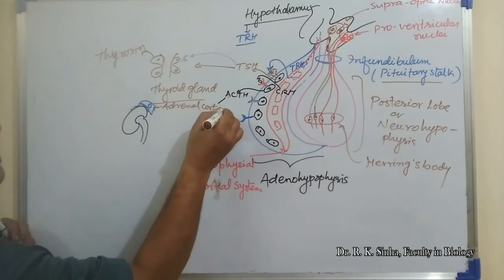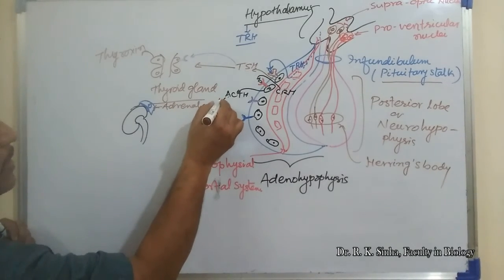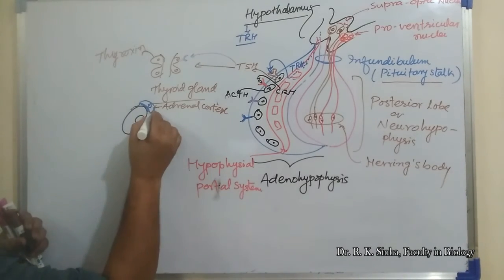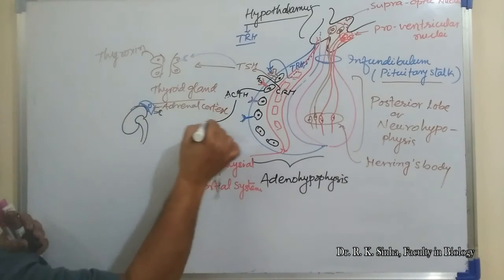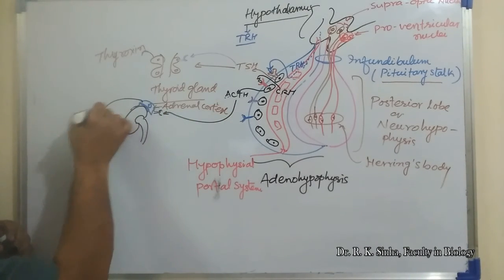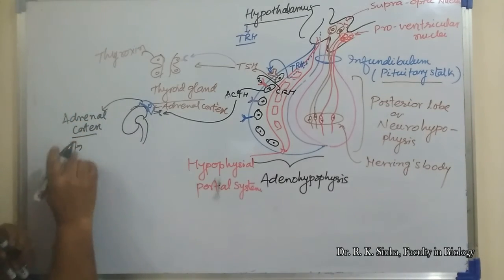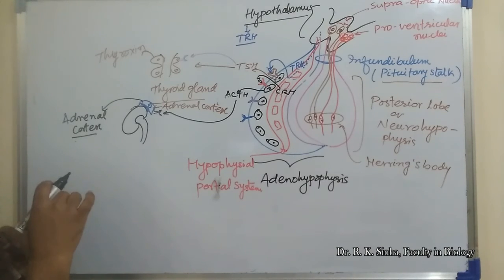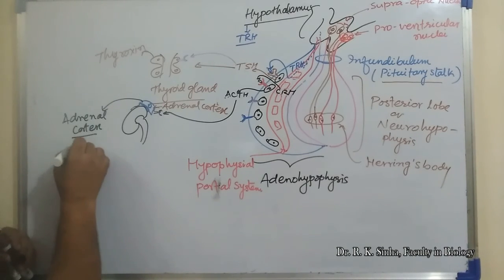So it will activate the cells of the adrenal cortex here, like this, the receptor present on the adrenal cortex. So it will bind here, and now the adrenal cortex will form corticoids, meaning mineralocorticoids, glucocorticoids, and sex corticoids.